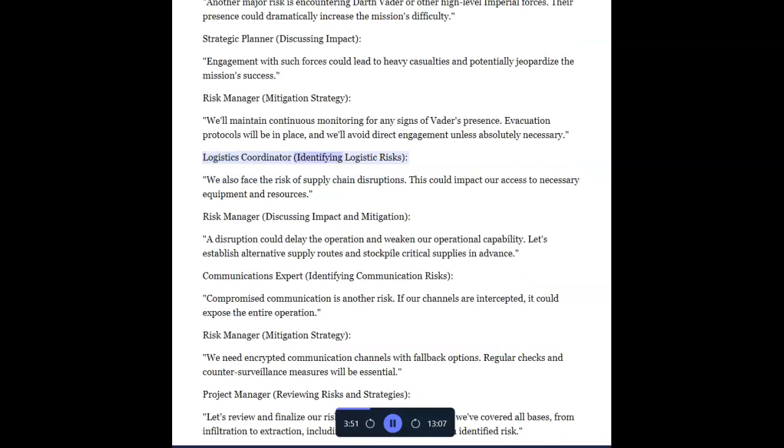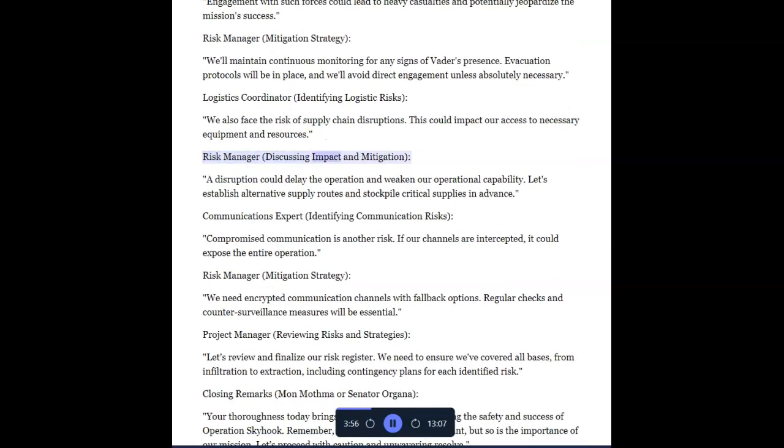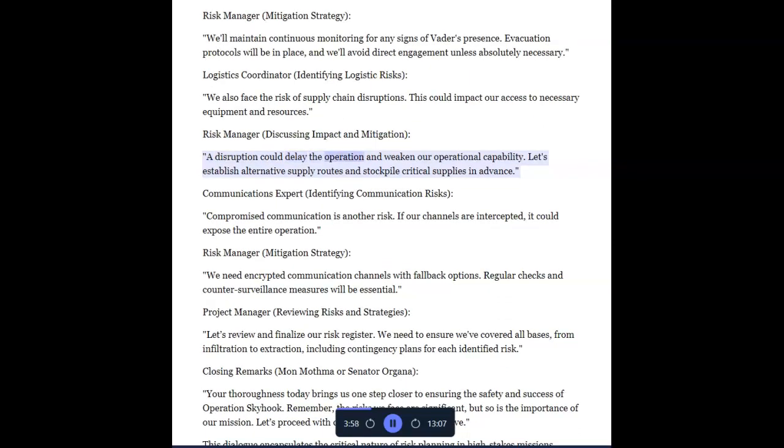Logistics coordinator, identifying logistic risks. We also face the risk of supply chain disruptions. This could impact our access to necessary equipment and resources. Risk manager, discussing impact and mitigation. A disruption could delay the operation and weaken our operational capability. Let's establish alternative supply routes and stockpile critical supplies in advance.